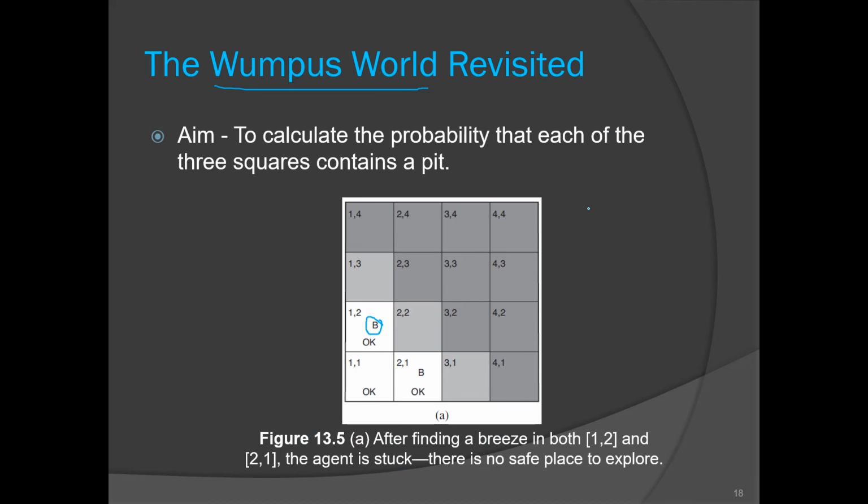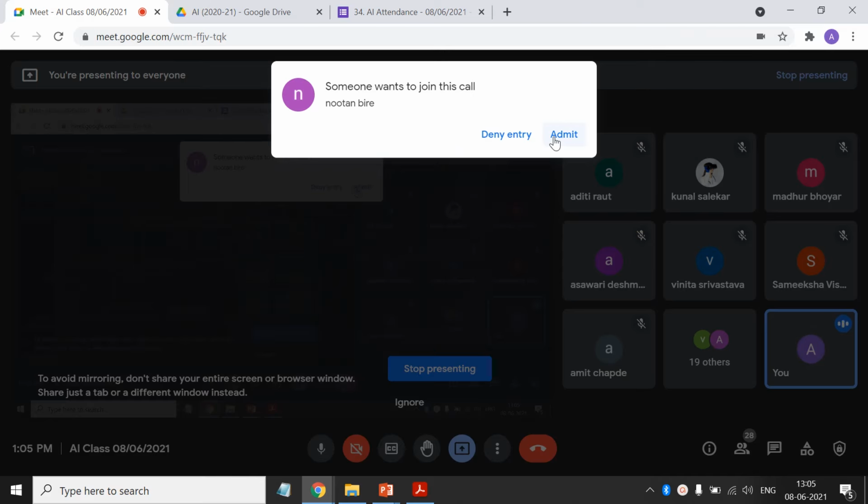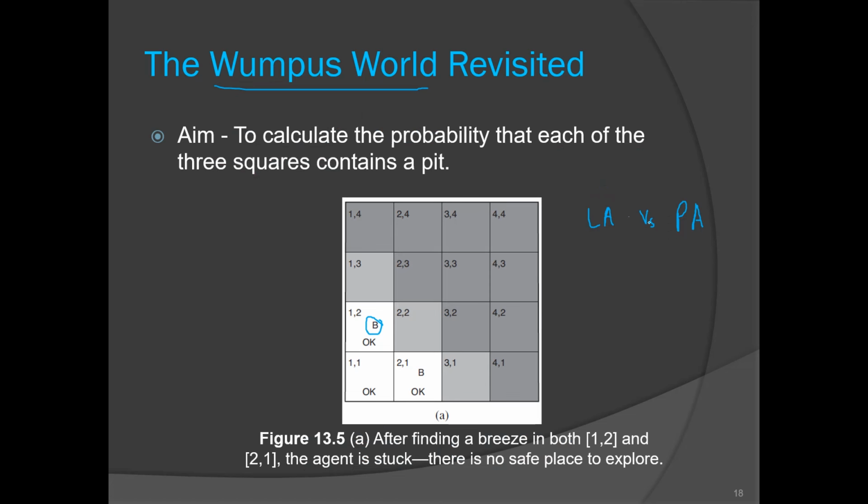There our agent was a logical agent, so he had the capability of deriving a new inference from the given evidence, right? Now here our agent is known as a probabilistic agent. If the fact is not certain, then our agent will derive the probability of that. Here the scenario is slightly different. Breeze is felt at this location also. So B indicates breeze is there at these two locations.